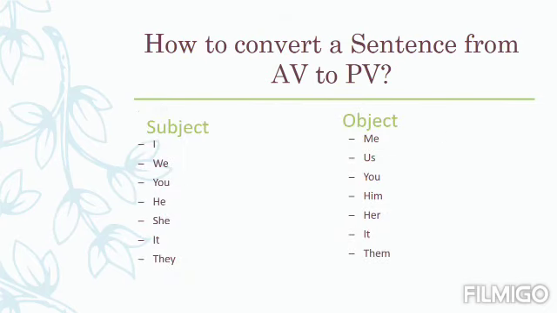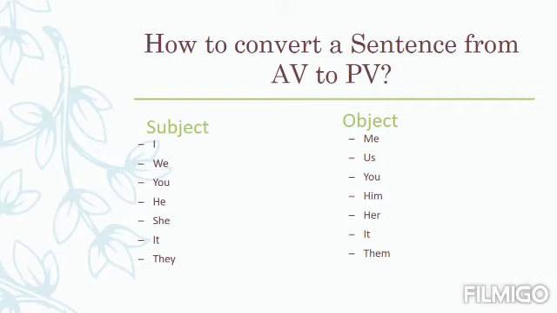Now we are thinking about how to convert a sentence from active voice to passive voice. As we have earlier talked, the subject of active voice will become the object in the passive voice. If there is a pronoun in the active voice in the place of subject, then it will become the object in the passive voice.